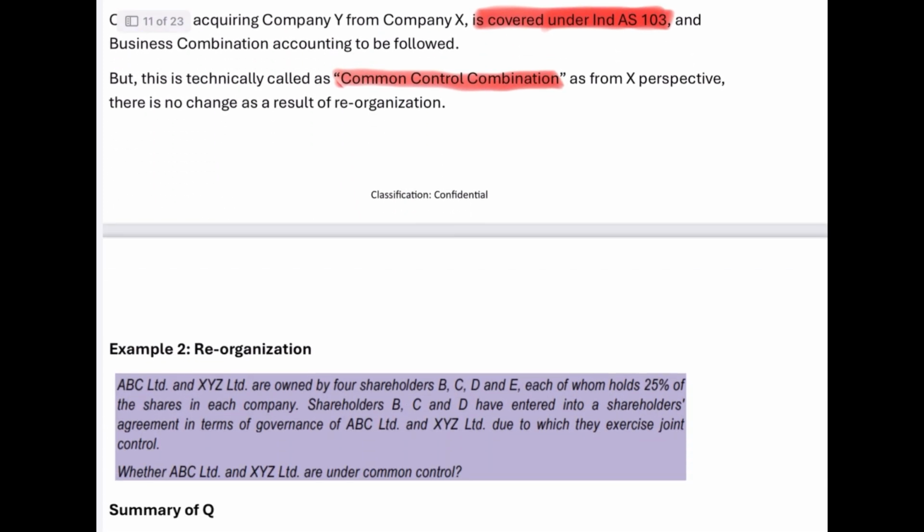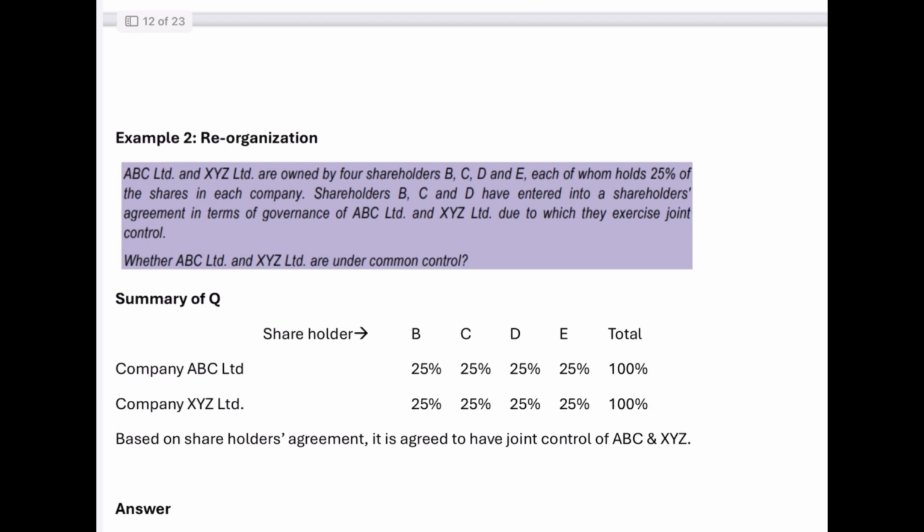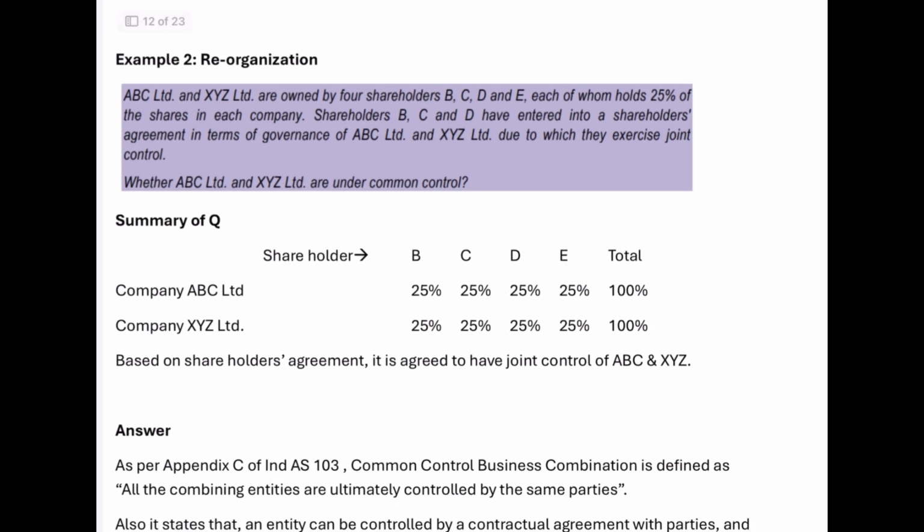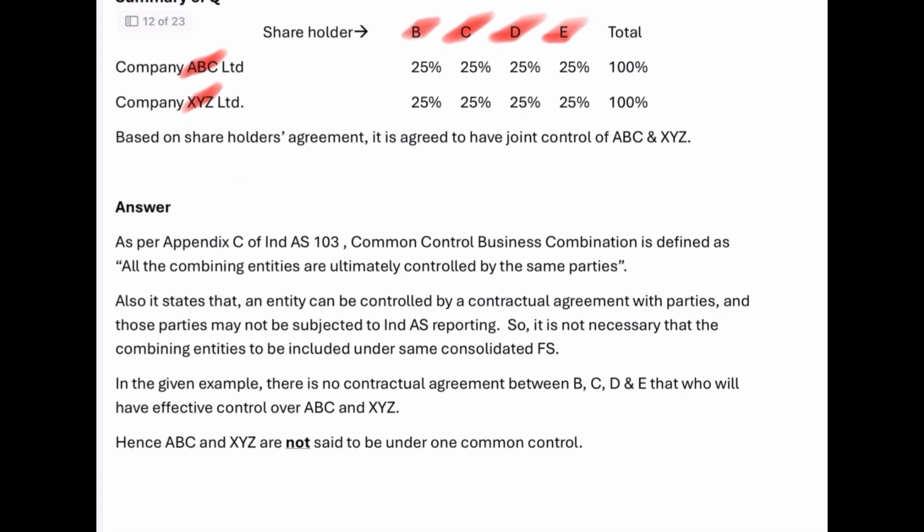Then we'll go through the next example. In this example, there are four shareholders, shareholders B, C, D, and E, and there are two companies, company ABC and company XYZ. Shareholders B, C, D, and E have an equal stake in company ABC, and they also have an equal stake in company XYZ. That's what is given in this example.